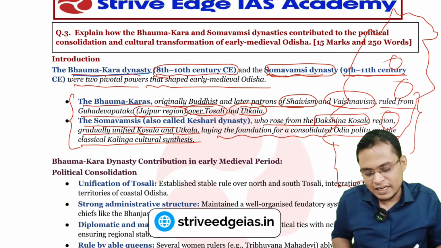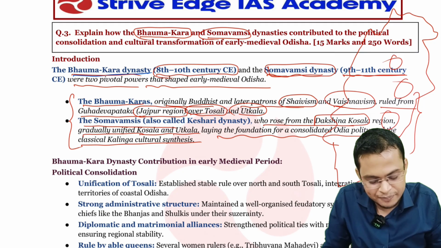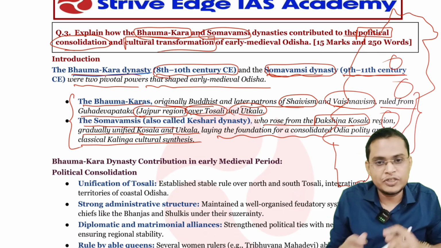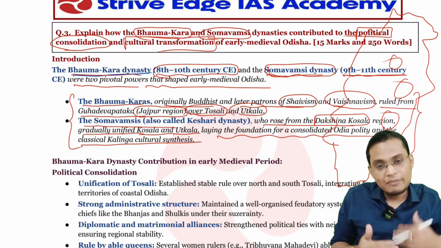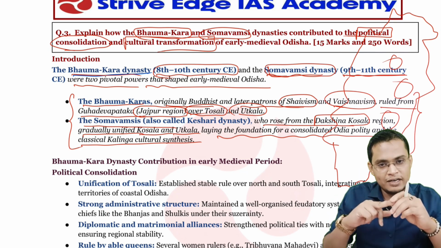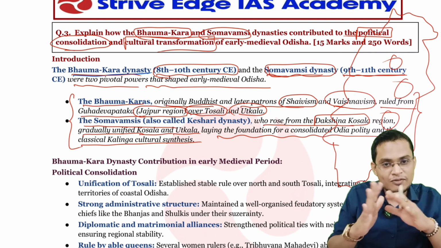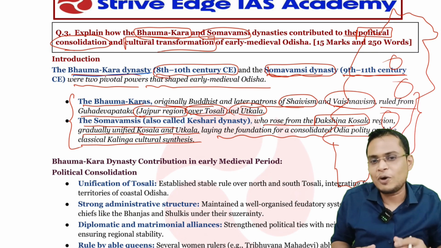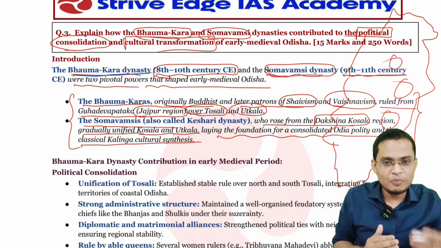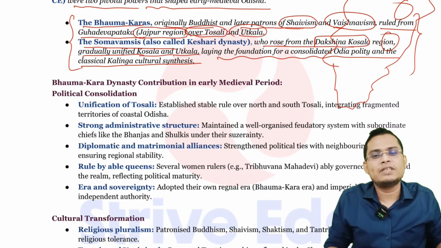After setting the introduction, you can clearly say that the question is asking about the Bhaumakara and Somavanshi dynasties' contributions towards political consolidation and cultural transformation. So here we have to write how the Bhaumakara consolidated politically and also promoted cultural transformation. So for Bhaumakara, there are two parts: political consolidation and cultural transformation. Then the second is Somavanshi, with two parts. So there are 4 parts, and if you write 4 points in each, you get 16 points, which is more than enough to write a 15 mark question and get good marks in your OPSC and a good rank also. In this way I am going to discuss throughout my sessions in these 100 days.